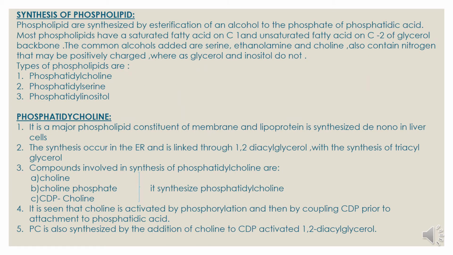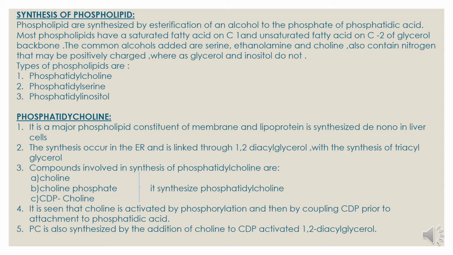Synthesis of phospholipid. The phospholipids are synthesized by esterification of an alcohol to phosphate or phosphatidic acid. Most phospholipids have a saturated fatty acid on C1 and an unsaturated fatty acid on C2 of the glycerol backbone. The common alcohols added are serine, ethanolamine and choline, which also contain nitrogen that may be positively charged, whereas glycerol and inositol do not. What are the types of phospholipids? Phosphatidyl choline, phosphatidyl serine and phosphatidyl inositol.